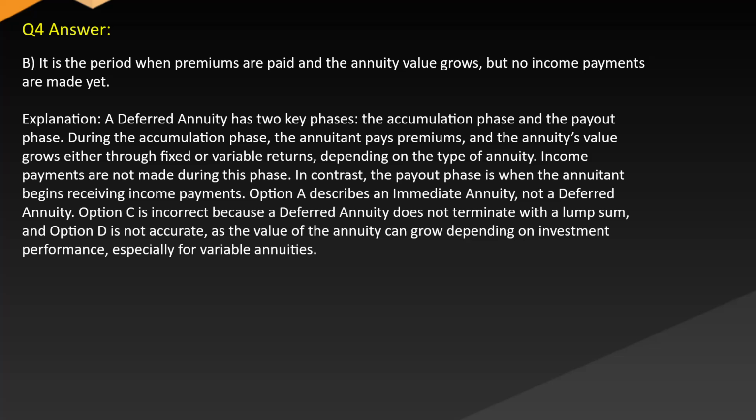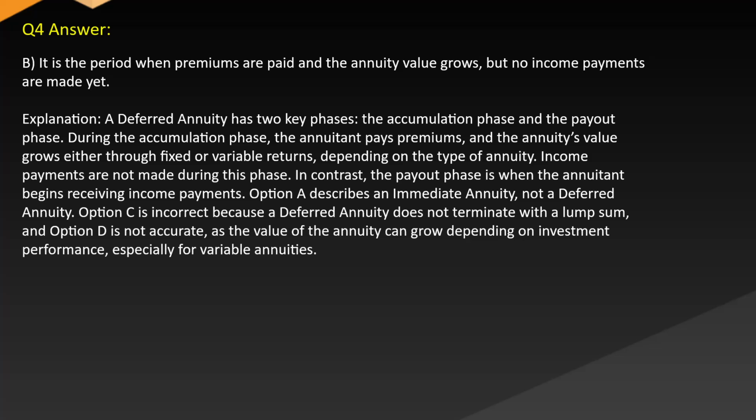Answer: B. It is the period when premiums are paid and the annuity value grows, but no income payments are made yet. Explanation: A deferred annuity has two key phases, the accumulation phase and the payout phase. During the accumulation phase, the annuitant pays premiums and the annuity's value grows either through fixed or variable returns depending on the type of annuity. Income payments are not made during this phase. In contrast, the payout phase is when the annuitant begins receiving income payments. Option A describes an immediate annuity, not a deferred annuity.